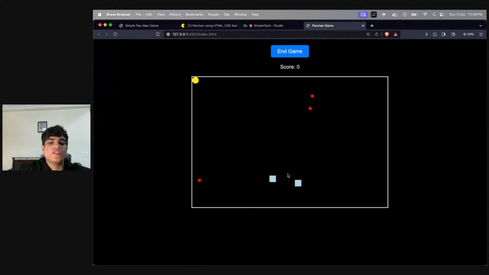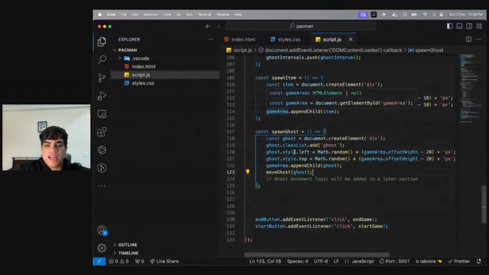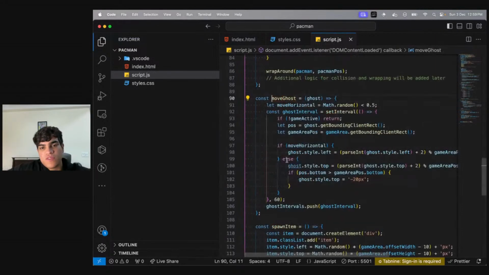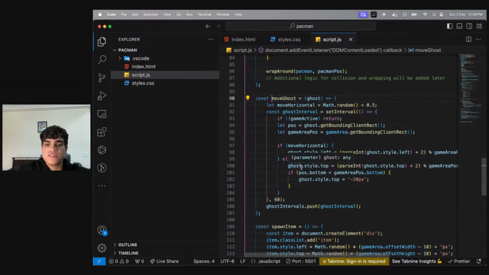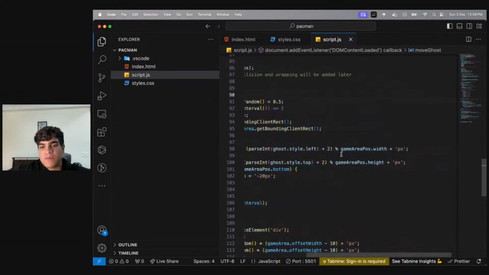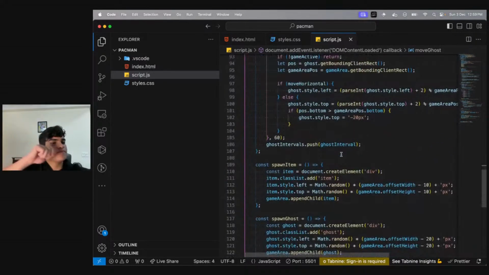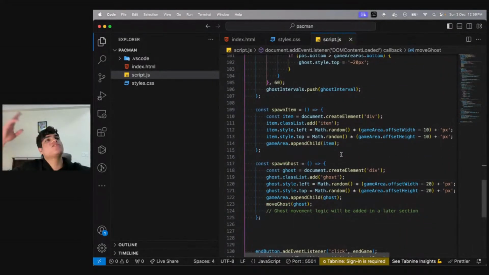See, now there's a 50-50 chance that sometimes they're going top to bottom, sometimes they're going left to right. And as you can see, they're calling that wraparound function and they're wrapping around the game. How are they wrapping around the game? They're wrapping around because of this move ghost function only. Over here, if you notice, we are basically calling the same logic. Anyways, see, this was the only complicated part, because this involved a little bit of maths. That's why I just rushed through it.